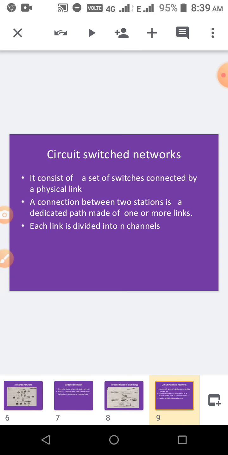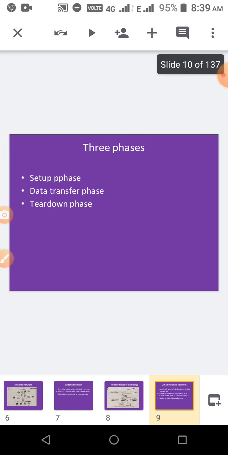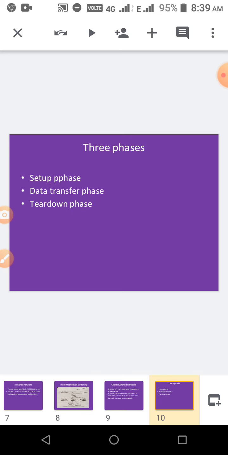What do you mean by this? It consists of a set of switches connected by physical links, and the connection between the two stations is a dedicated path made of one or more links, and each link is divided into n channels. In circuit switching, three phases are available: the setup phase, the data transfer phase, and the teardown phase.